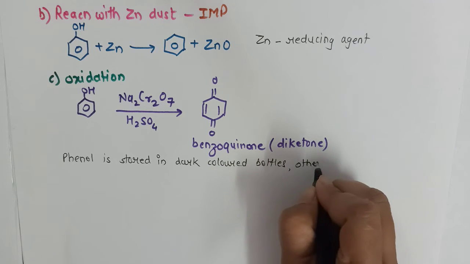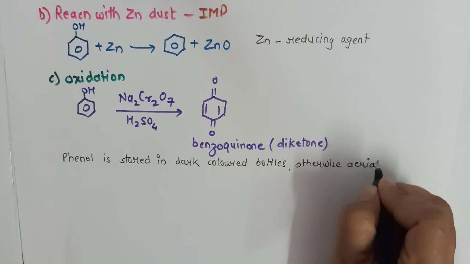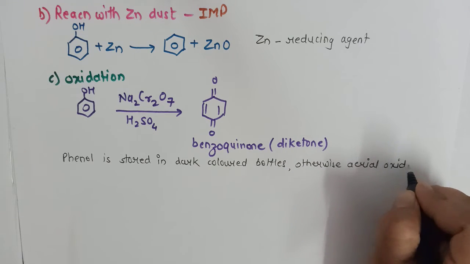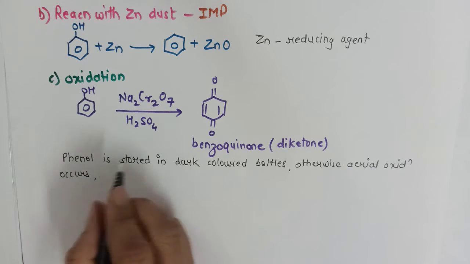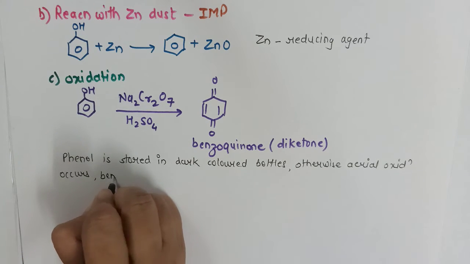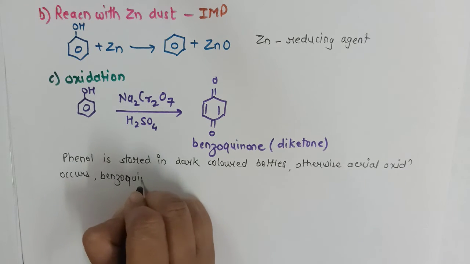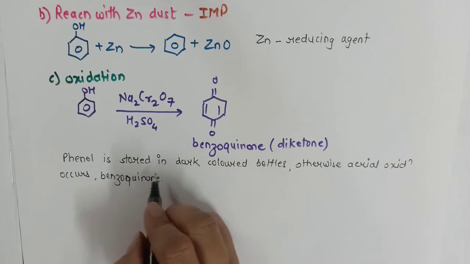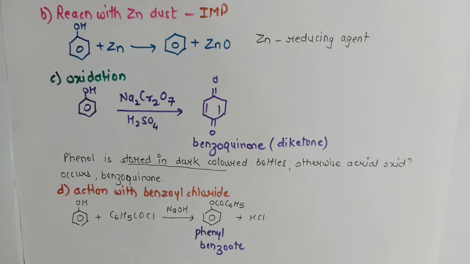Otherwise, aerial oxidation takes place. Aerial oxidation occurs and phenol gets oxidized to benzoquinone. And therefore, it is very much necessary to store phenol in dark colored bottles.